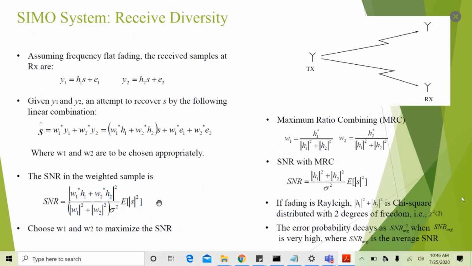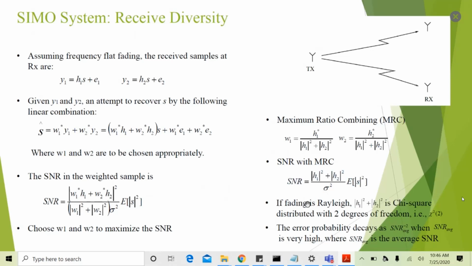We can use the Cauchy-Schwarz inequality to maximize this expression, and we get the weights W1 and W2 as H1 conjugate divided by the norm of H bar, and H2 conjugate divided by the norm of H bar. By substituting W1 and W2 in this expression, the SNR with MRC can be obtained as mod of H1 squared plus mod of H2 squared over sigma squared, where sigma squared is the noise variance. We assume that E1 and E2 have the same noise variance sigma squared.